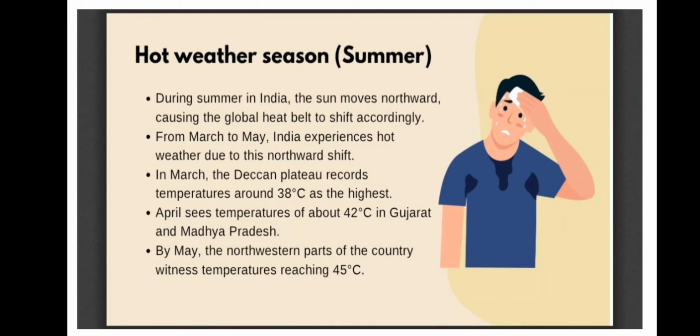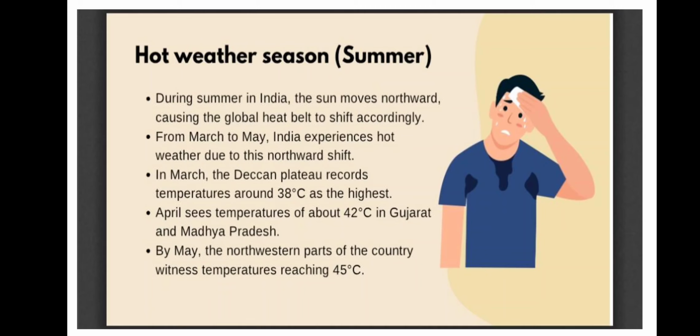In March, the Deccan Plateau records a highest temperature around 38 degrees Celsius. In the Deccan we are talking about the southern part of India. If we talk about the central and western part, there will be 42 degrees Celsius in Gujarat and Madhya Pradesh.